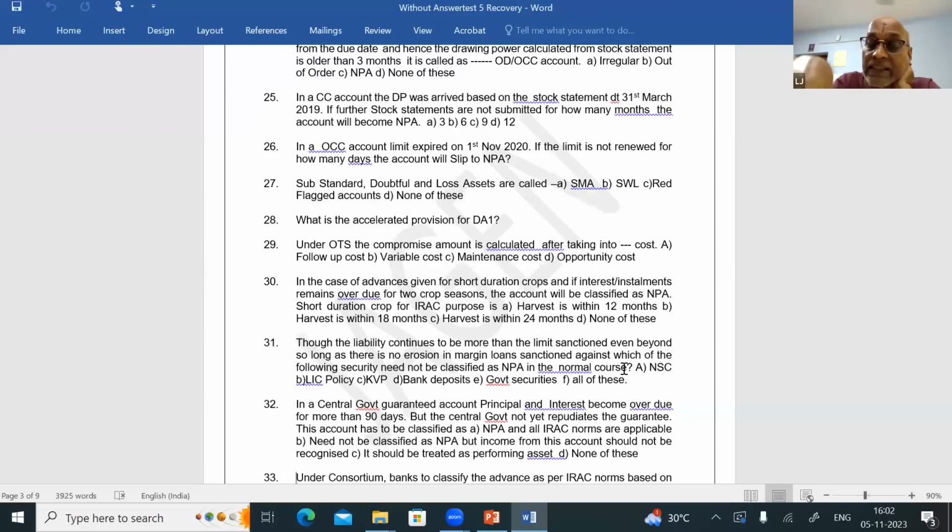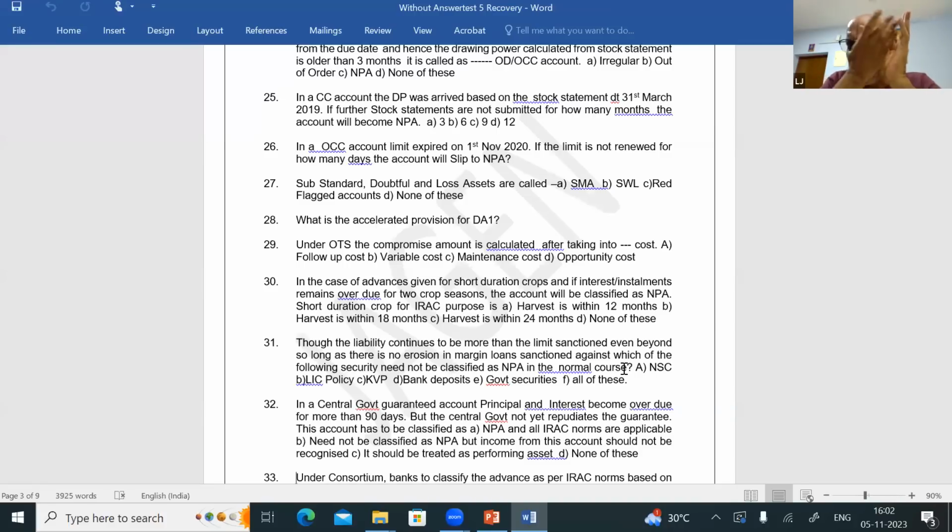Whereas when you are giving a loan or an OD against NSC, let us assume the normal margin is 10%. 100 lakhs is that deposit. So 90 lakhs the borrower can take the loan. So the margin is 10%. Let's assume the borrower says, give me only 50 lakhs loan. So you have given 50 lakhs loan. Up to 90 lakhs, the borrower can take the loan because the margin is 10%. But you fixed at 50 lakhs only.